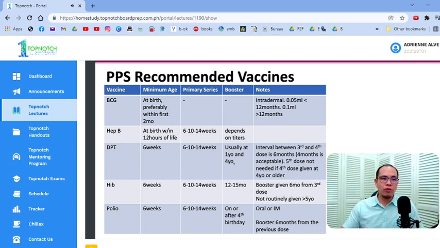Booster is usually at 1 year old and at 4 years old. So medyo madali rin tandaan yan. Okay? And then you memorize the basic pattern. Pag sinabi kong basic pattern, yun 6, 10, 14, booster at 1, booster at 4. Okay? And then tignan nyo lang kung alin yung mga may nitty-gritty na kailangan tandaan. Okay? So again, we will discuss this in detail dahil this is for your clinical practice.